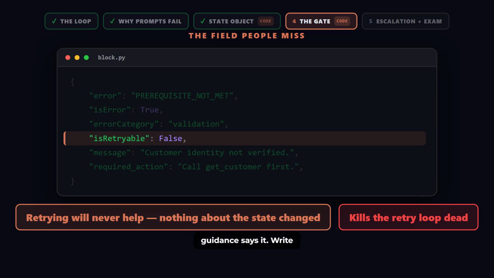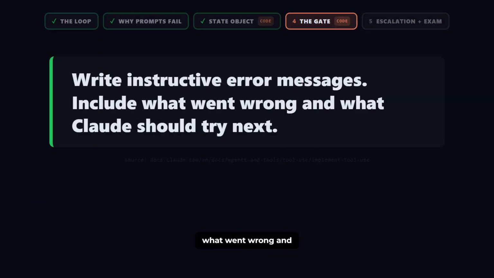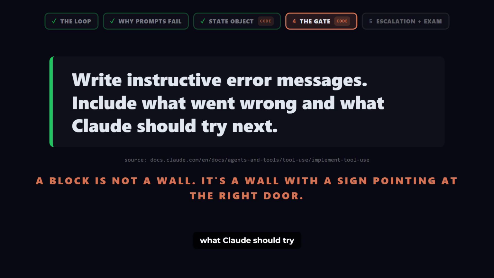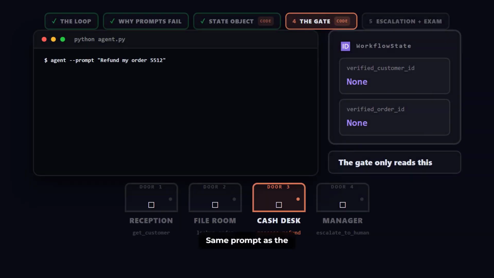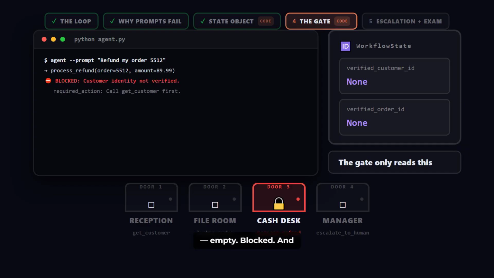Anthropic's own guidance says it. Write instructive error messages. Include what went wrong and what Claude should try next. Let us run it. Same prompt as the cold open. Refund order 5512. The model skips ahead and calls process refund. Gate check. Customer field empty. Blocked, and the block message goes back to the model as the tool result.